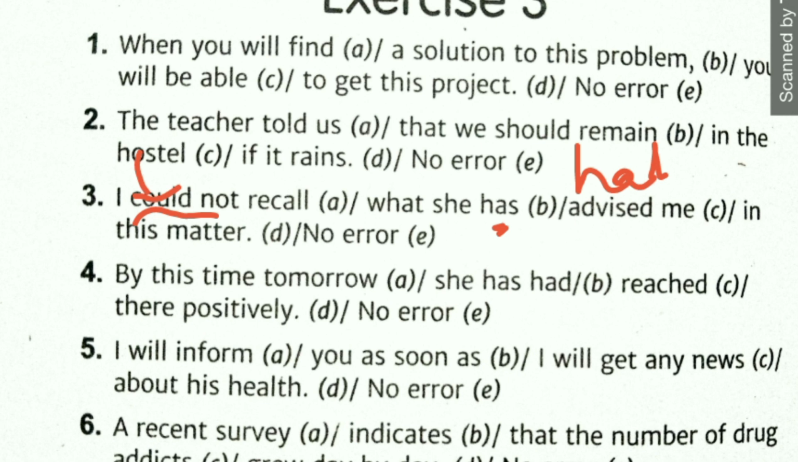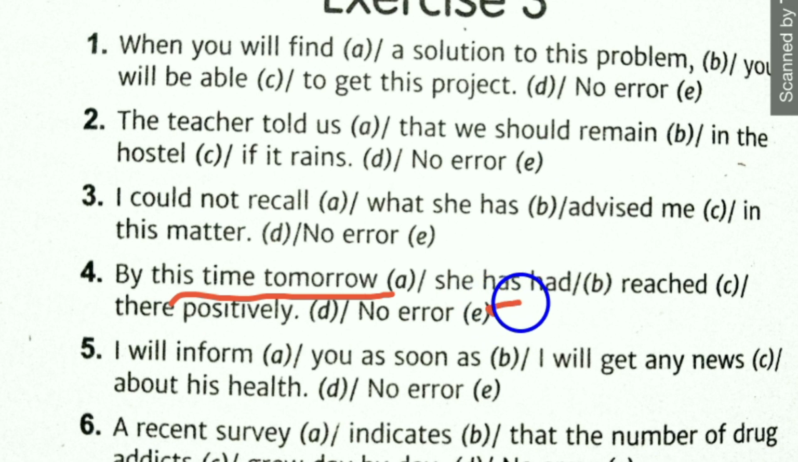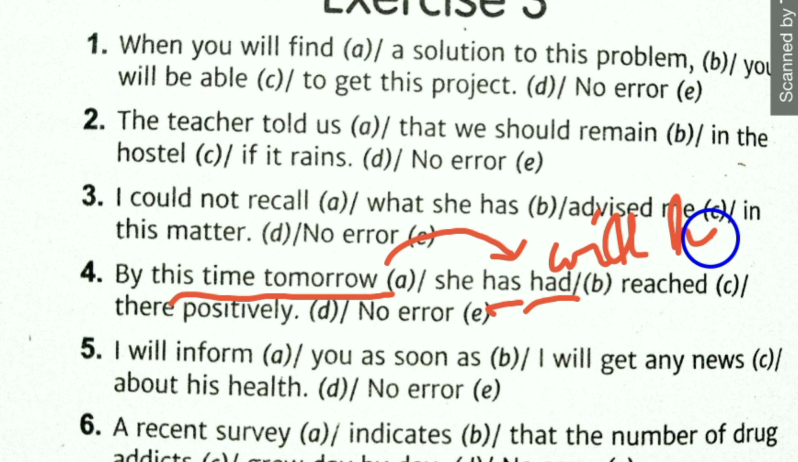Next question says, by this time tomorrow she has had reached there positively. So see where is the error in this? By this time tomorrow, somebody is predicting that someone will have reached. Here it is given has had reached. Is it possible? No. For tomorrow, how can we use has had reached? So the correct formation should have been, by this time tomorrow she will have reached. She will have reached. So error was in part B.